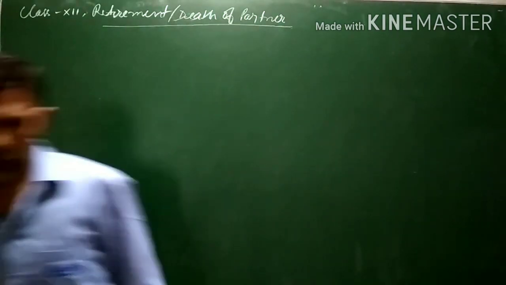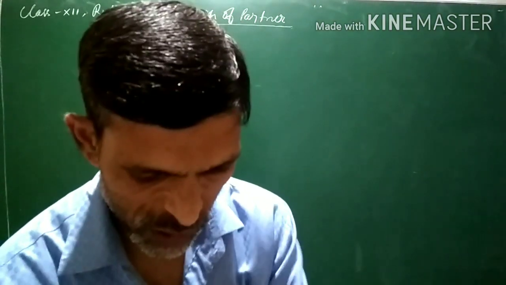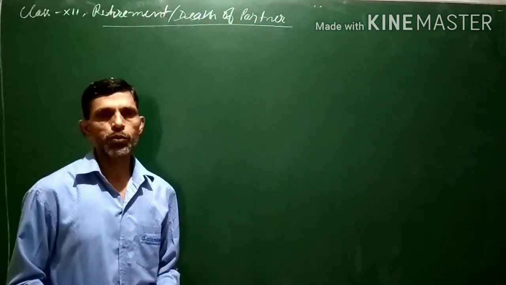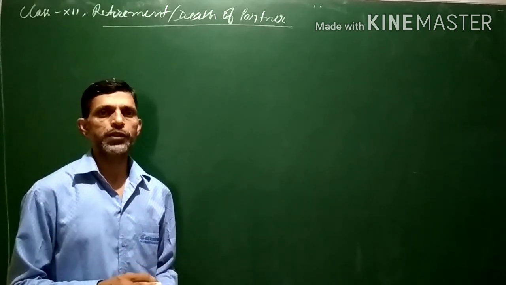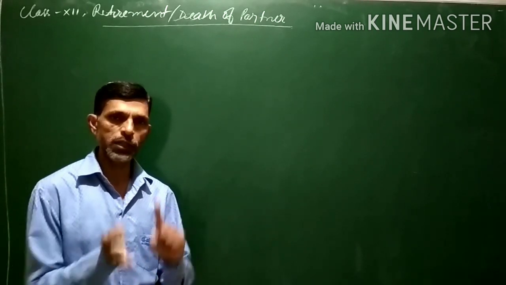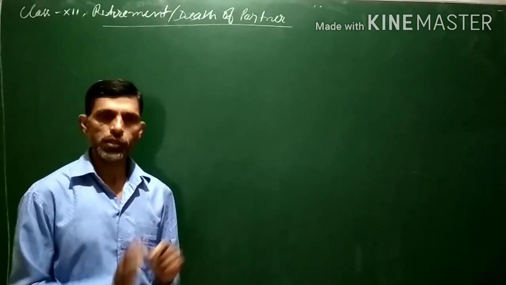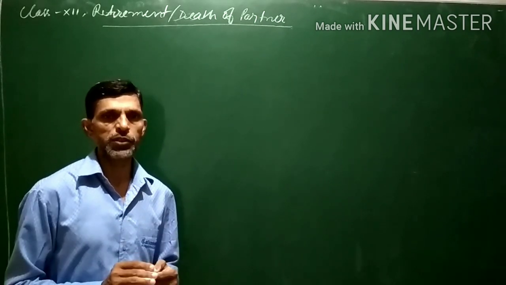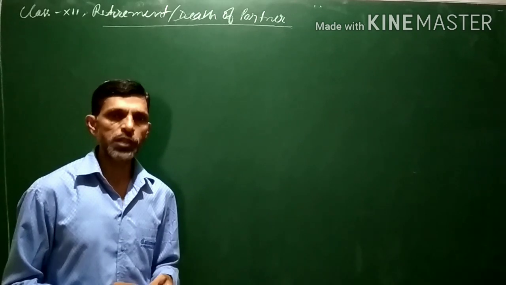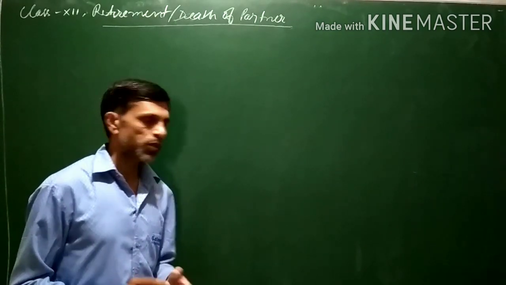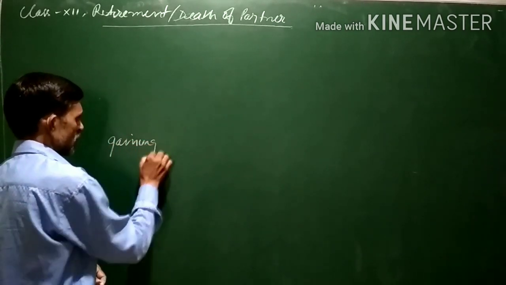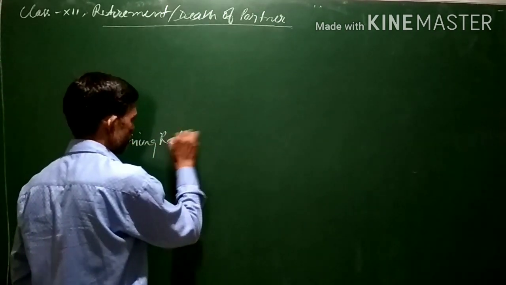Now, when the old partner is going out of the business, his share of profit, whatever his share of profit, he will be leaving this share of profit for the remaining partner, the partner who will remain in the business. So the remaining partner will be gaining. So in this case, we have to calculate gaining ratio also.